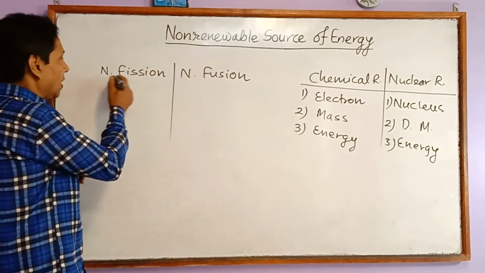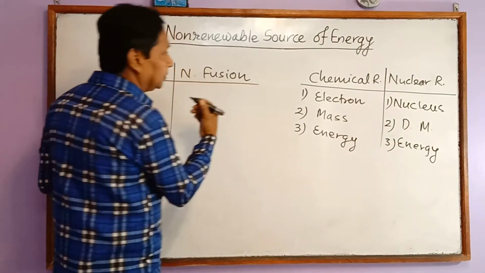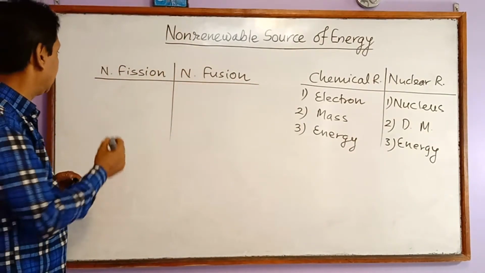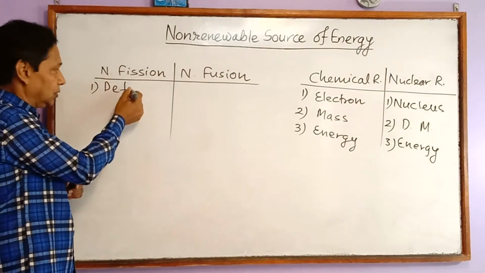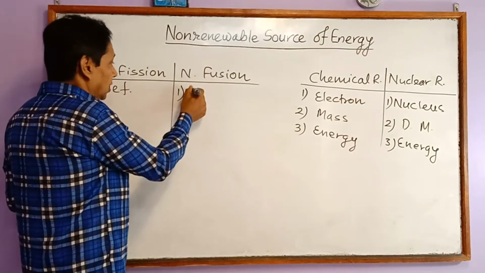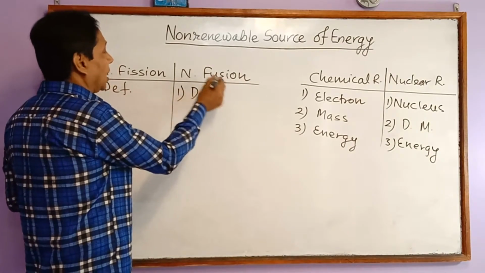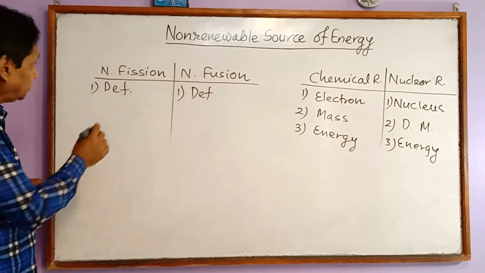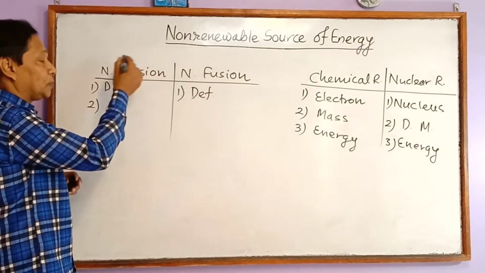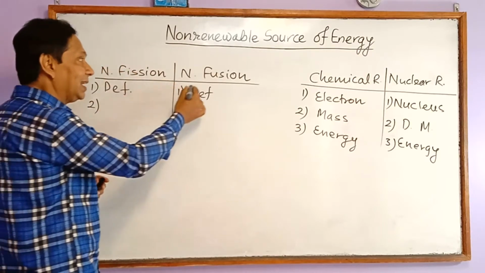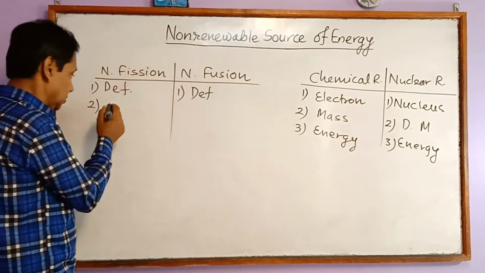Now, let's talk a little more about the differences between them. One is the definition, which I just told you. The second point: comparatively, the energy produced by fission is less than the energy produced by fusion.